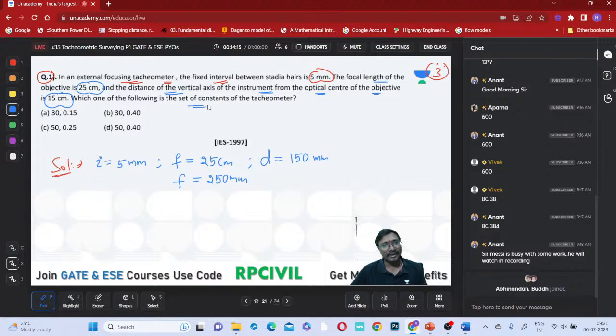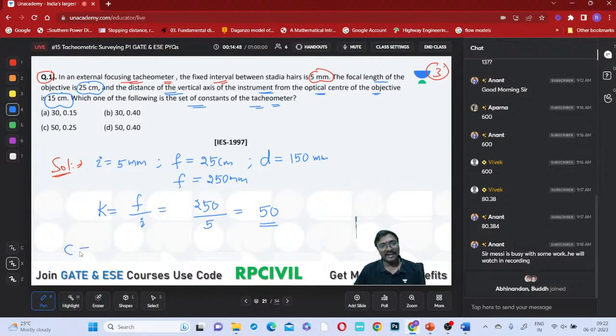Which one of the following is the set of these constants for this tacheometer? So K, the multiplying constant, equals F by I, right? What is the F? That is your 250 divided by I, which is 5. So how much is that multiplying constant? 250 by 5 is how much? You can say that is your 50, multiplying constant will be 50.